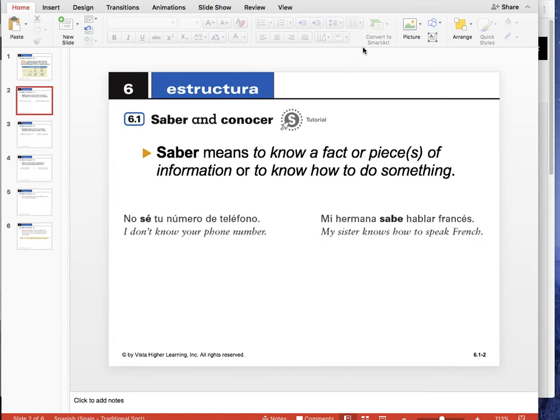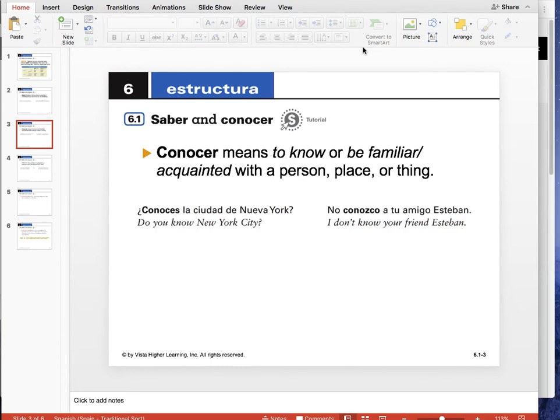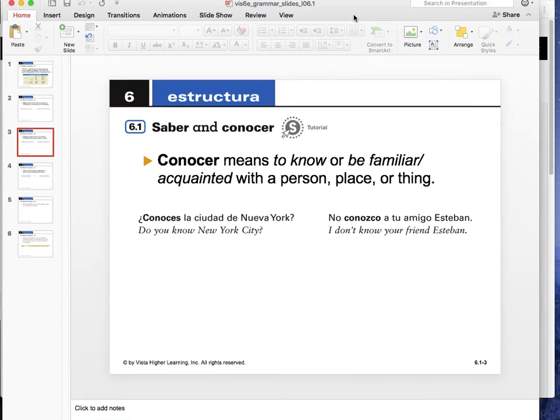So again, just to recap, remember, saber we use for facts or pieces of information or know how to do something, whereas conocer we use with to know or be familiar with or be acquainted with a person, place, or a thing.